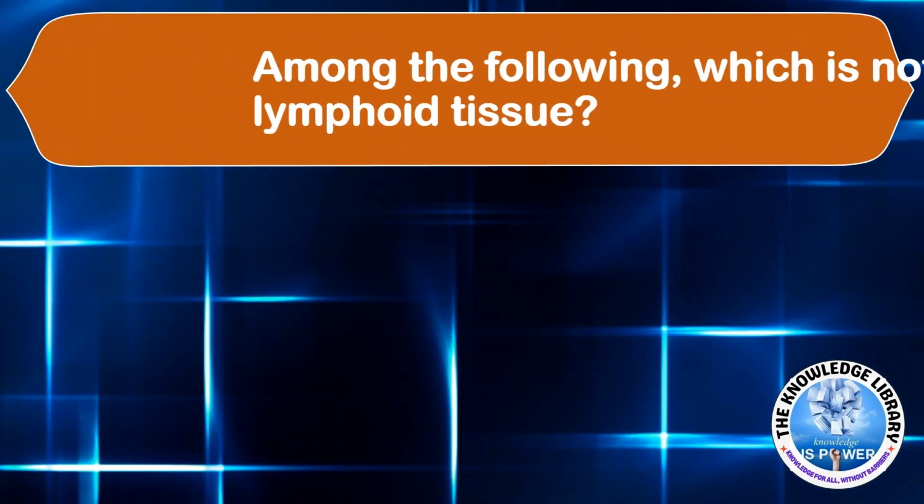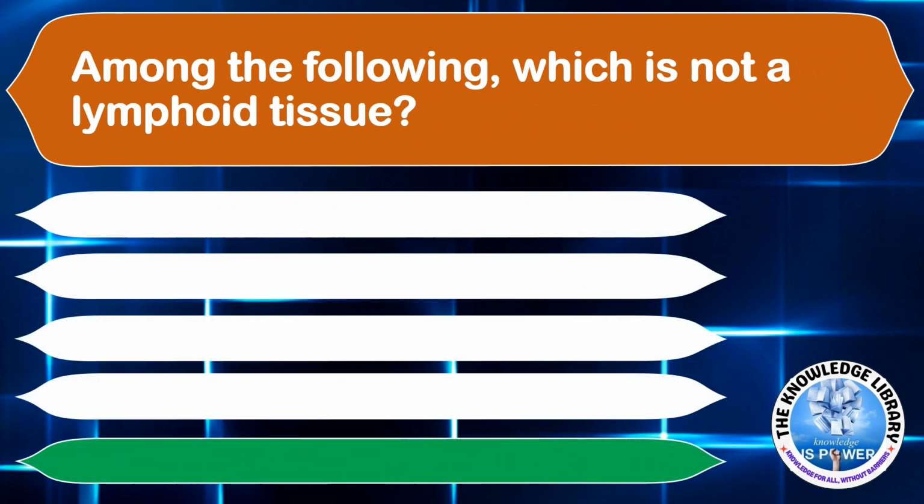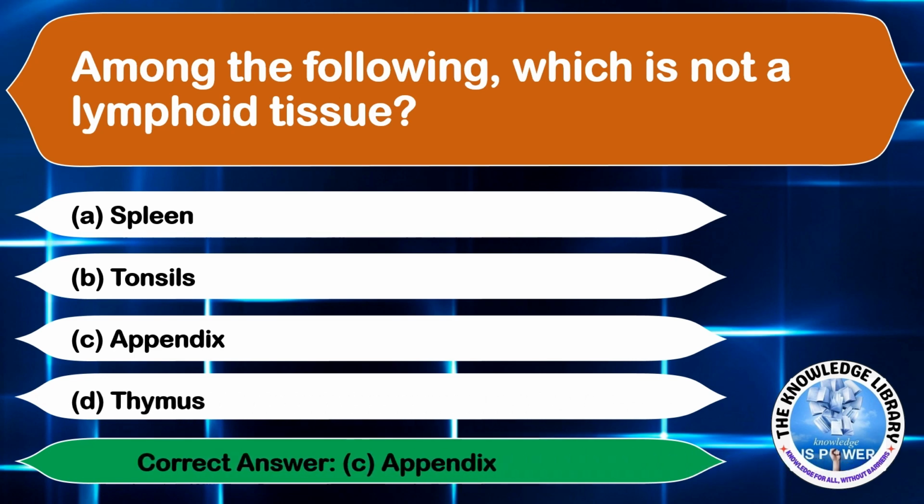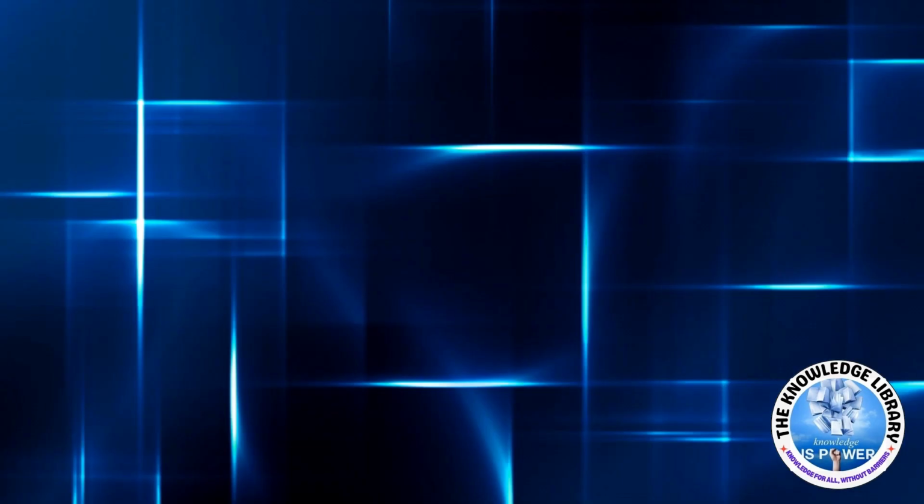The next question. Among the following, which is not a lymphoid organ? Option A, spleen. Option B, tonsils. Option C, appendix. Option D, thymus. The correct answer is option C, appendix. Moving on to the next question.